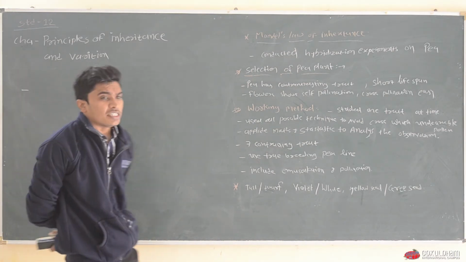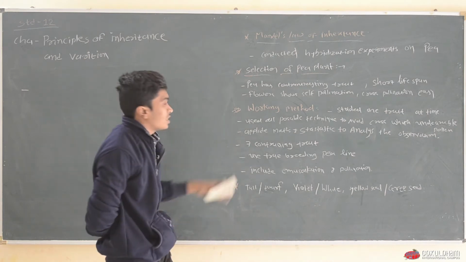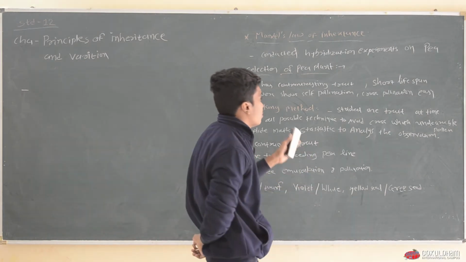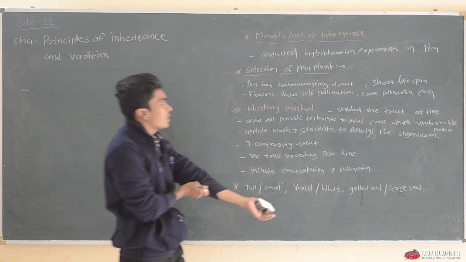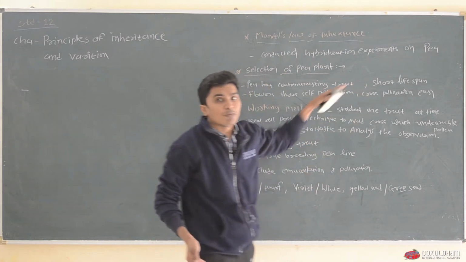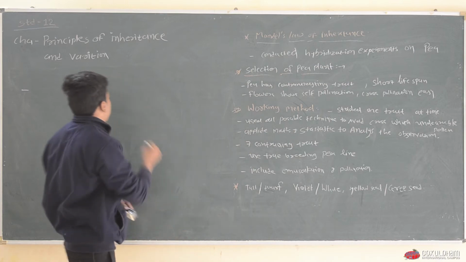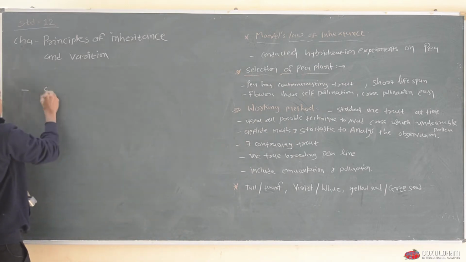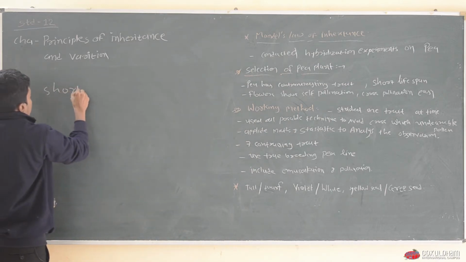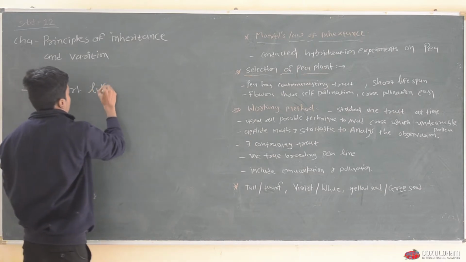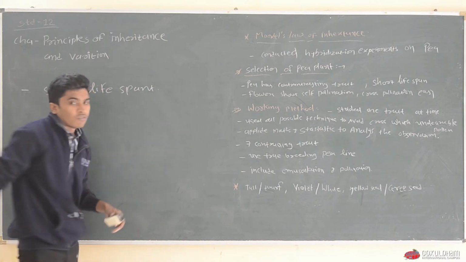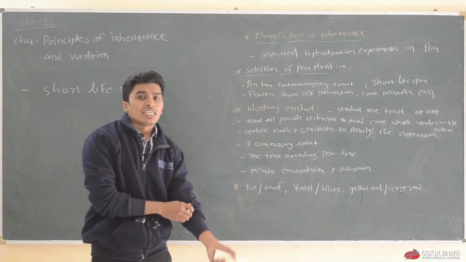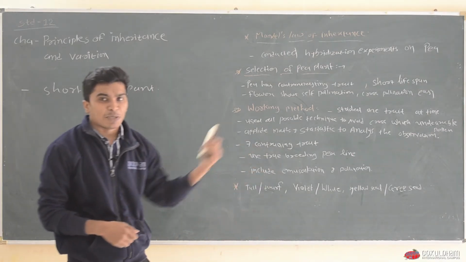Now another reason responsible for selecting pea plant as an experimental material is that pea plant has a short lifespan. Why is this short lifespan most important in an experiment?